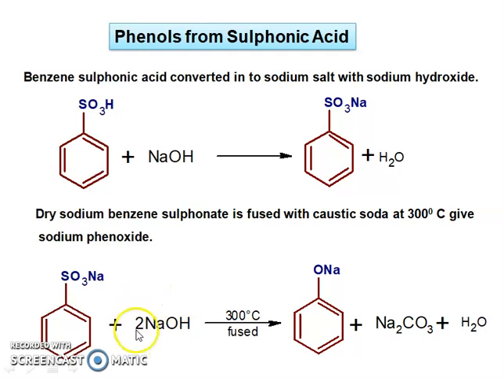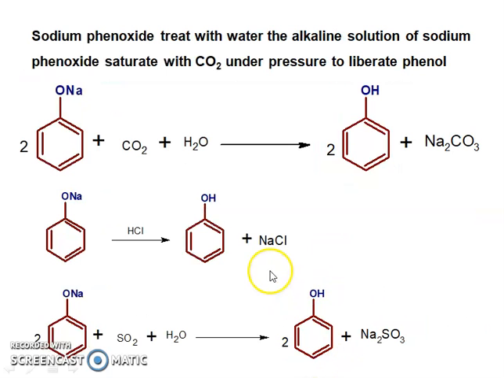You know caustic soda, sodium hydroxide, is called caustic soda, and it is treated to get the corresponding phenoxide. And then after formation of this phenoxide, by these three methods we prepare the corresponding phenols. Here is one method, the second method is there, and this is a third method.